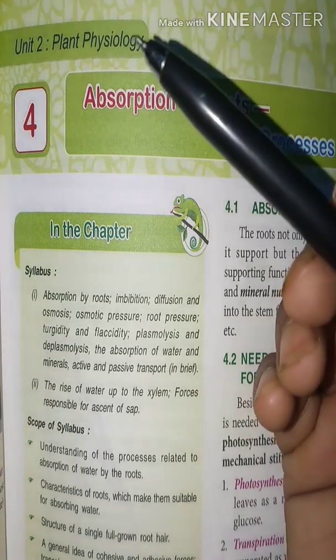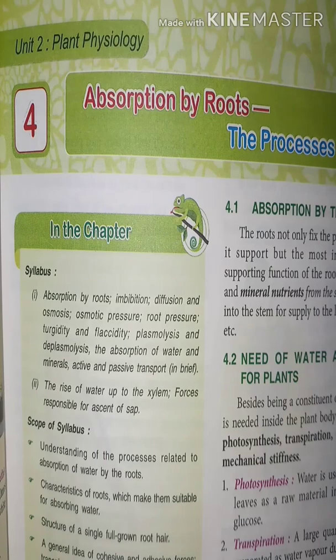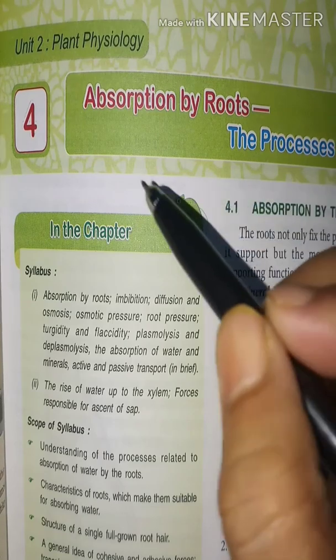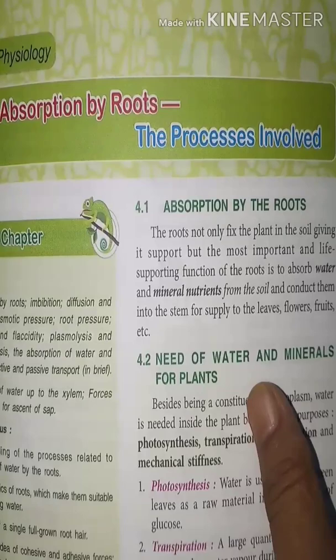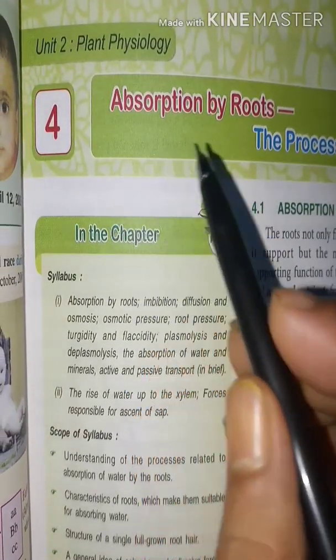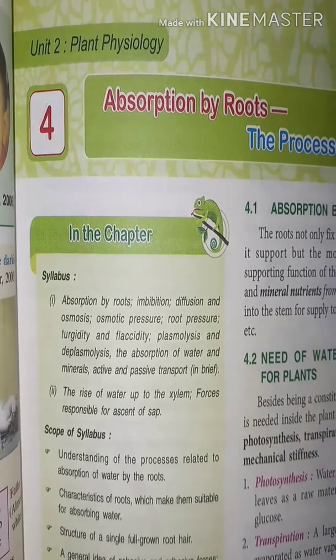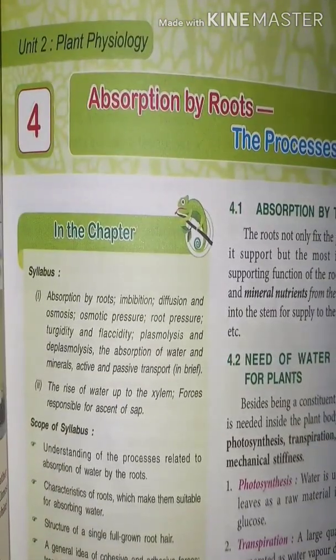Here they take place inside the plant, so these are plant physiology. The first is absorption by roots, the process involved. So today we'll discuss the 4th chapter, absorption by roots, the process involved.